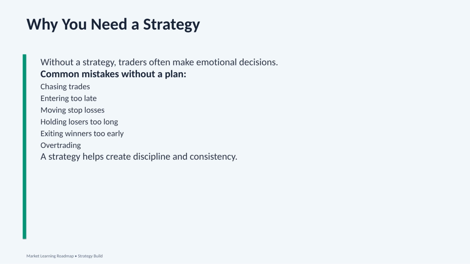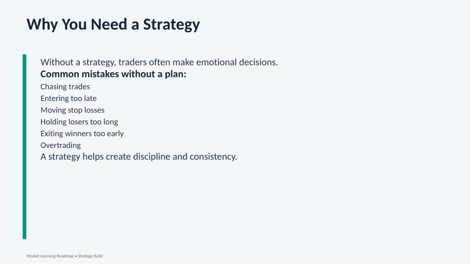The third mistake is moving stop losses. A trader may set a stop loss, but when price gets close to it, they move the stop farther away. This can turn a small loss into a big loss. The fourth mistake is holding losers too long. Instead of accepting the loss, the trader hopes the trade will come back. Hope is not a strategy.